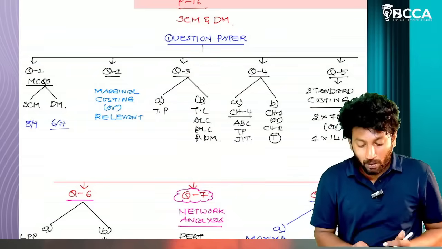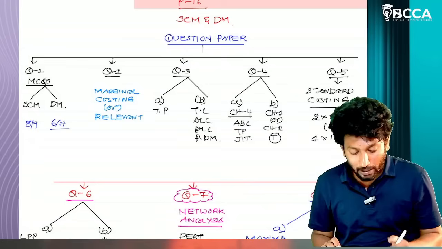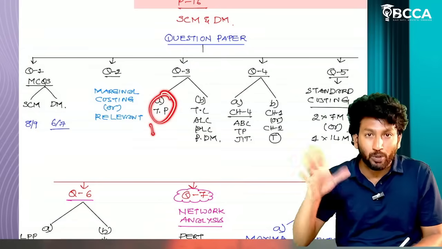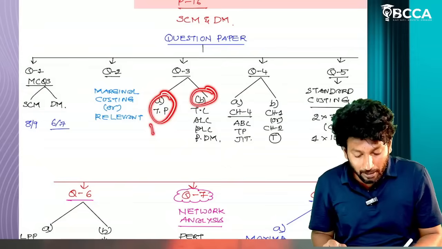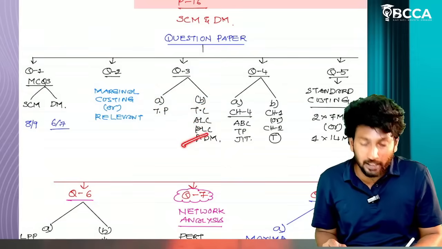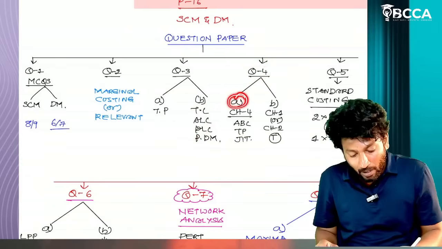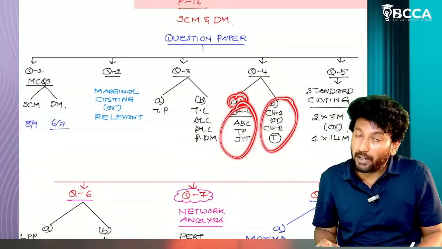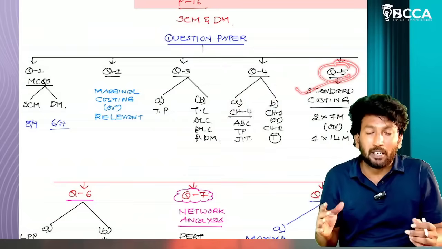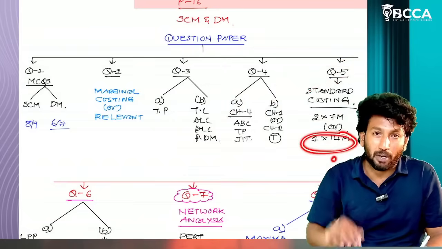Coming to question number 2, it is from marginal costing or relevant costing. Question number 3A, a 7 mark question, is short transfer pricing. Question 3B is target costing, asset life cycle, product life cycle, or probability in decision making. Question number 4 has 2 parts: part A is from chapter number 4, and part B is from the theoretical part. Question number 5 is standard costing. Sometimes they ask two 7 mark questions, or sometimes one 14 mark question, reconciliation.